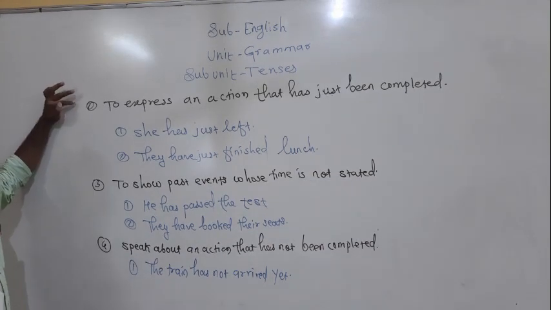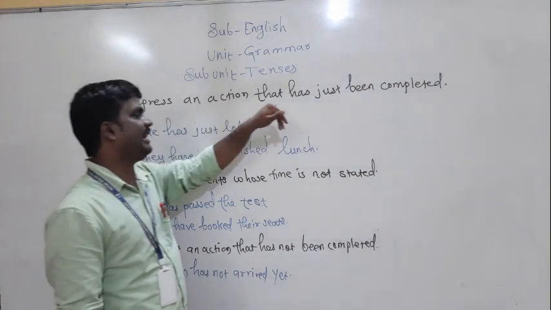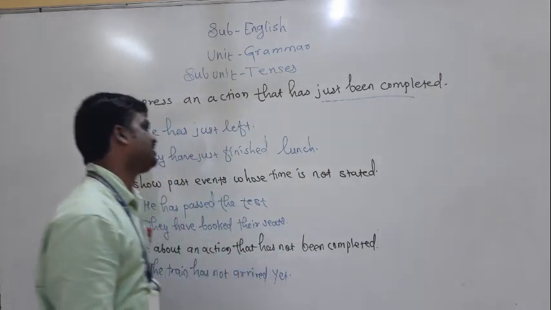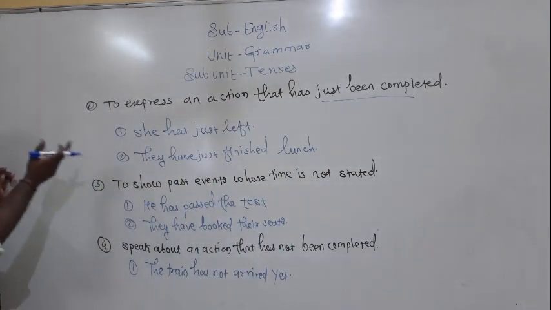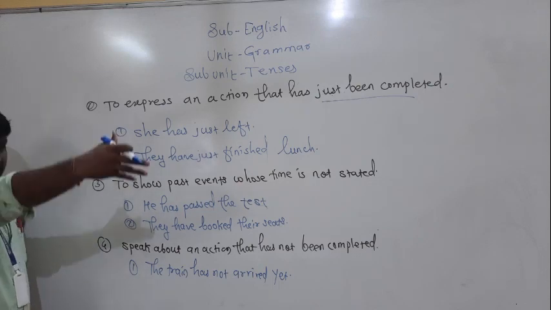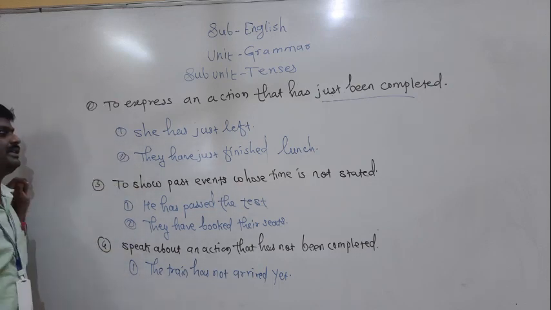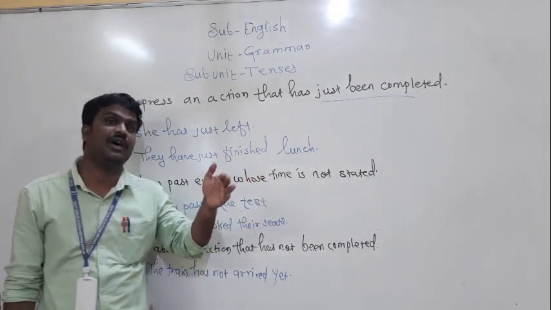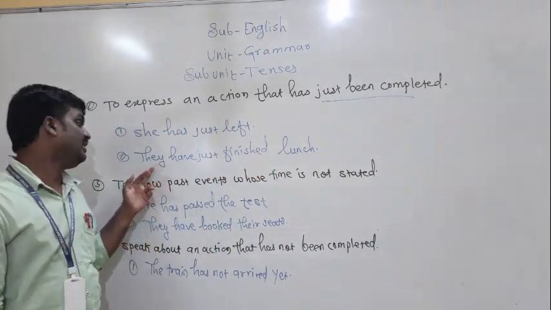The second use of present perfect tense is to express an action that has just been completed. To denote such completed actions, we use present perfect tense. She had just left. Just left means the action has completed here. They have just finished lunch.